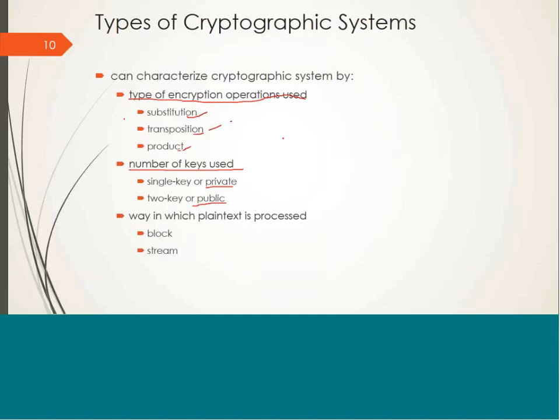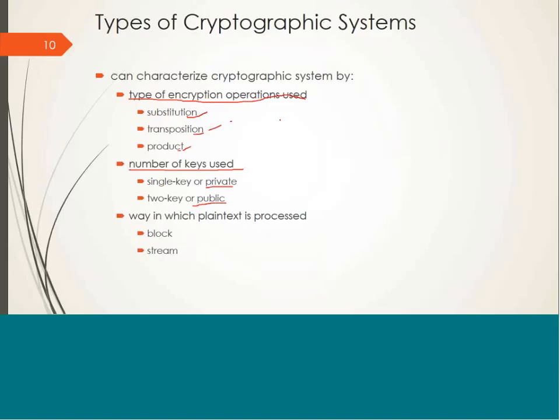So what is a substitution operation? In a substitution operation, each element of plain text is replaced or substituted by some other element. Like we replace A in the plain text with D. We can replace F in the plain text with G, and so on.